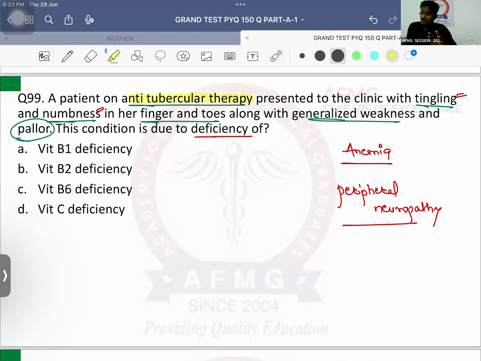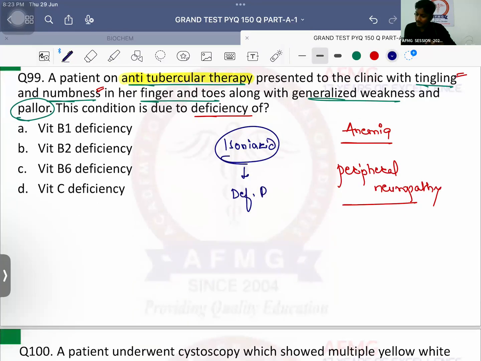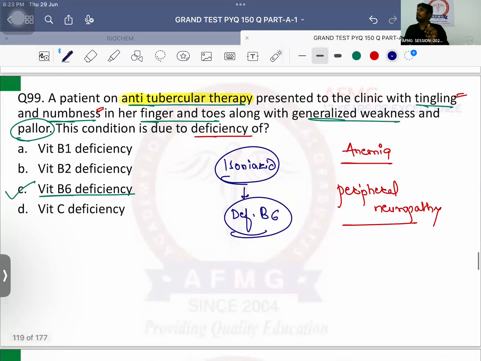And as the patient is giving history of ATT, which drug is taken by the patient? Isoniazid. And this isoniazid is known to cause deficiency of which vitamin? Deficiency of vitamin B6, that is pyridoxine. That will lead to microcytic hypochromic anemia, along with peripheral neuropathy in the patient. No issues with this. Important is that isoniazid is also an acetylator, that means it is metabolized by acetylation.